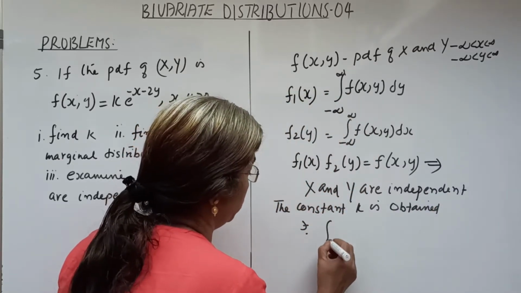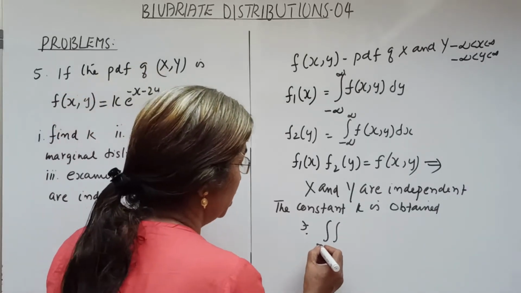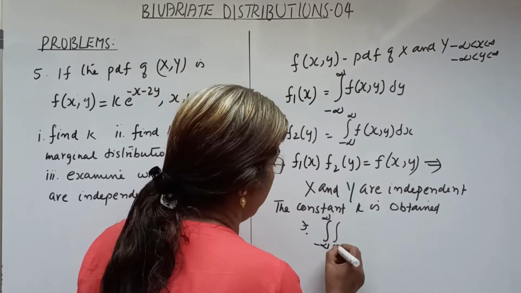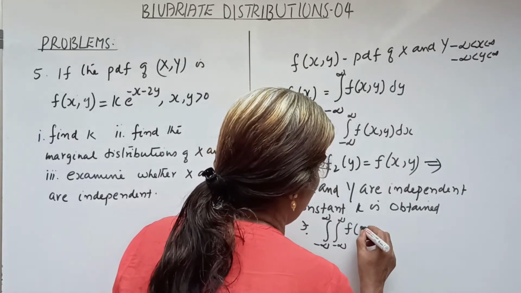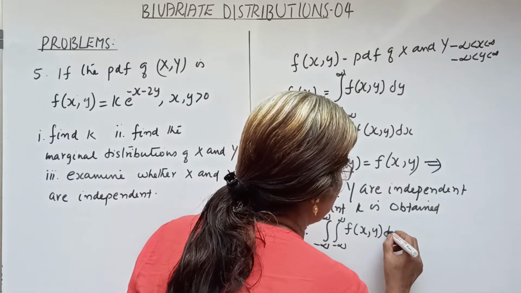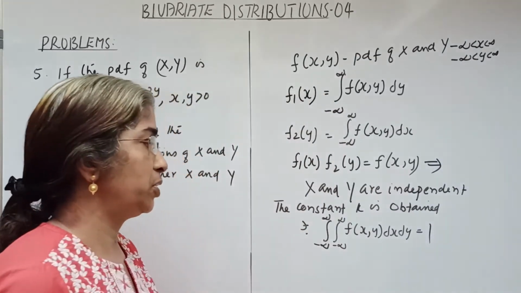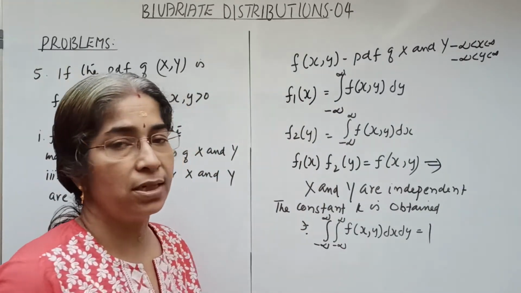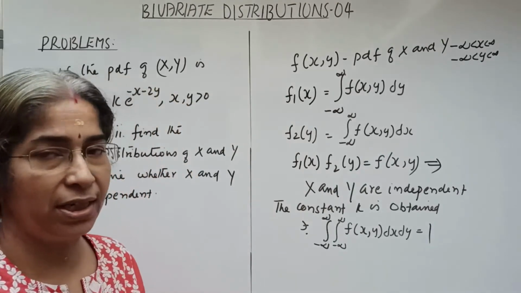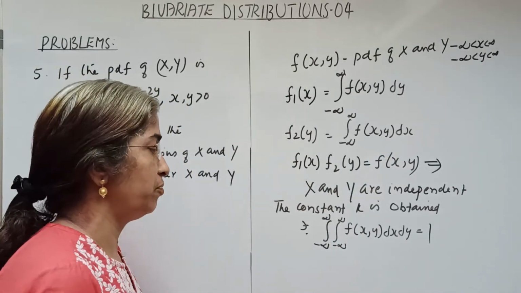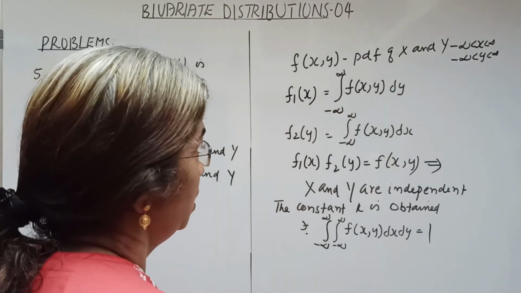We know the PDF f of xy, the PDF of x and y, so the integral from minus infinity to infinity, integral from minus infinity to infinity of f of xy dx dy gives the total probability, which is equal to 1. The constant k is obtained such that this double integral of f of xy dx dy equals 1.